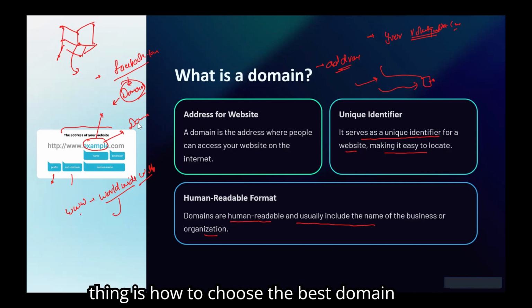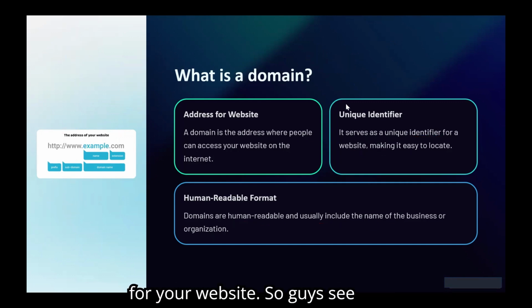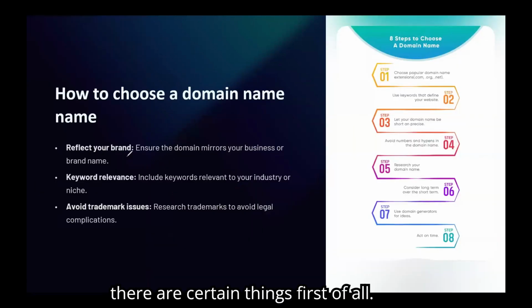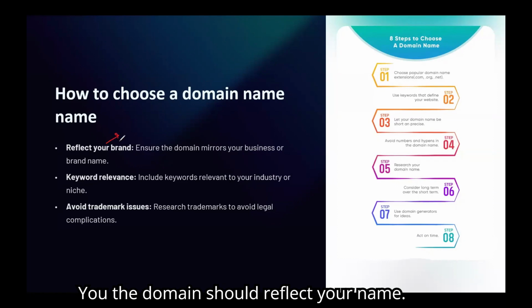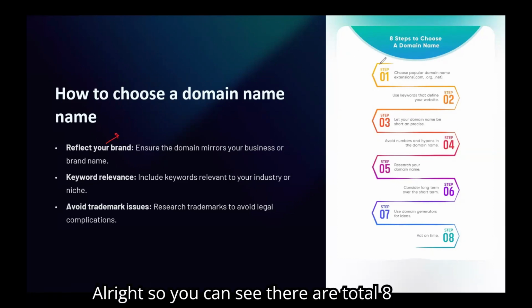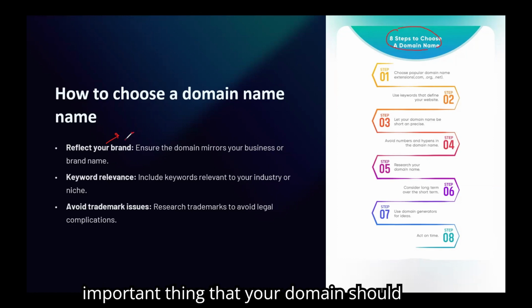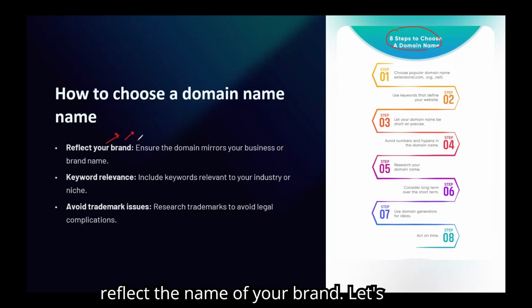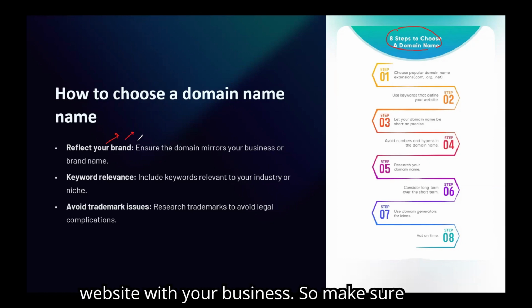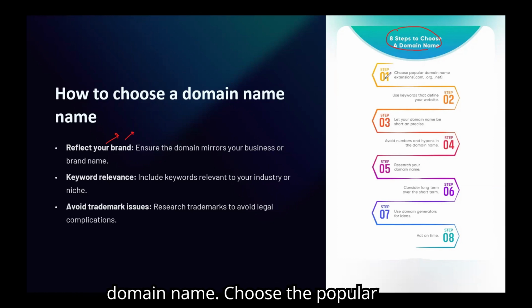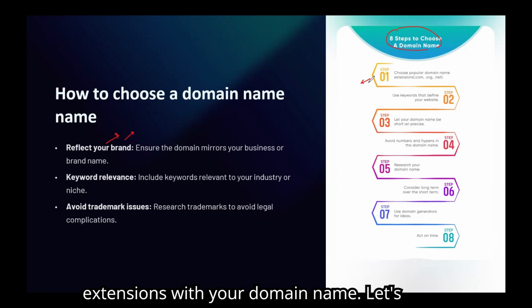Now the main thing is how to choose the best domain for your website. So guys, to choose the domain for your website, there are certain things. First of all, the domain should reflect your name. You can see there are a total of 8 steps to choose a domain, and the most important is that your domain should reflect the name of your brand. Let's suppose you are planning to start a website for your business, so make sure your business name appears in your domain name. Next, choose a popular extension with your domain name.